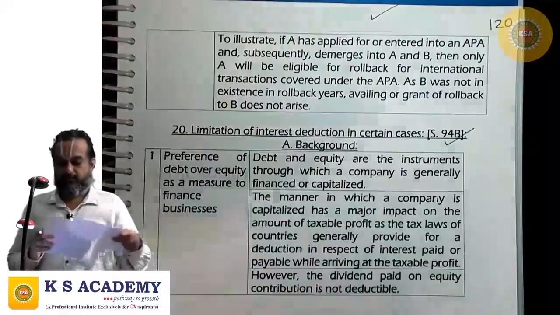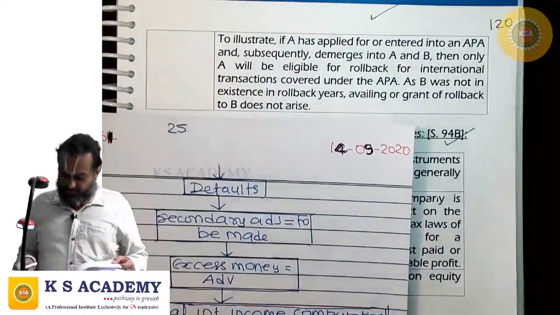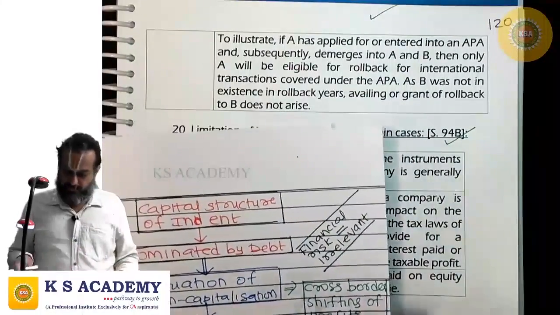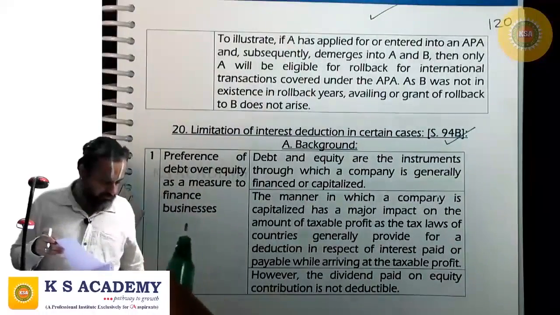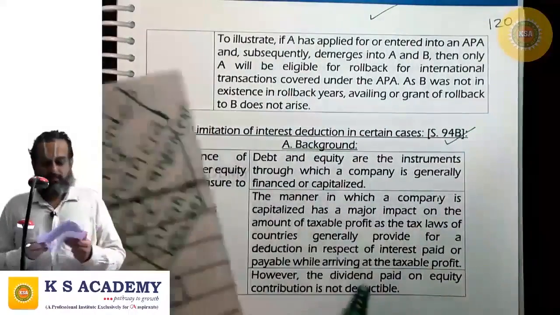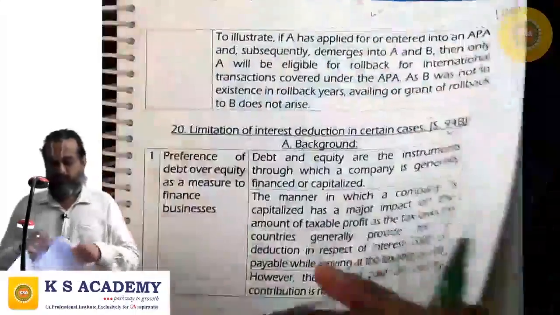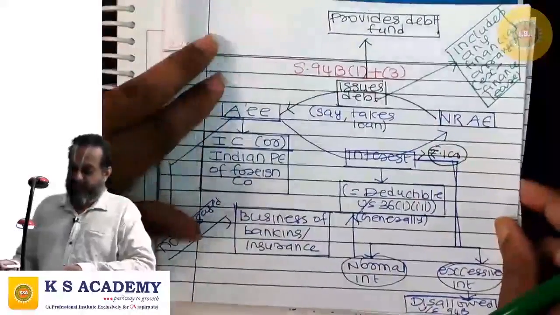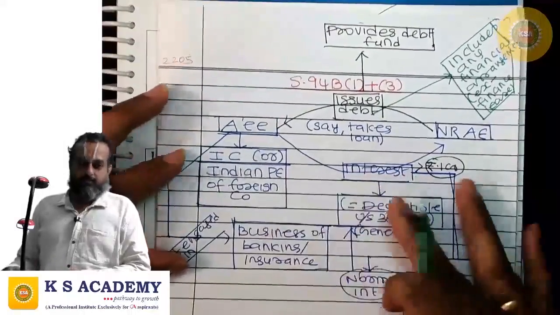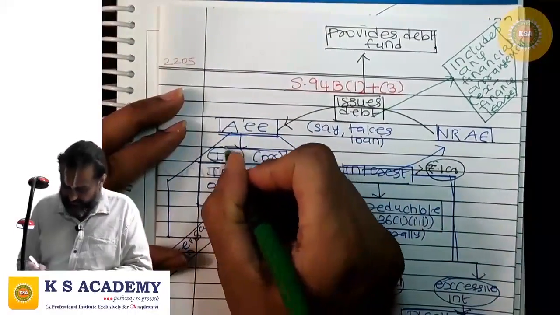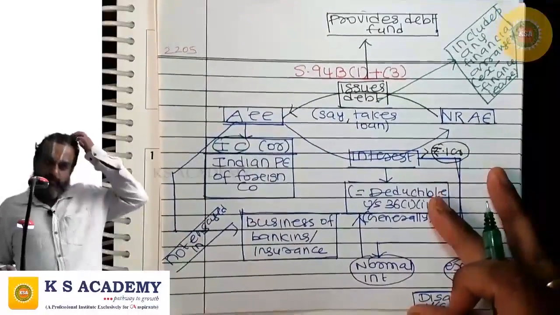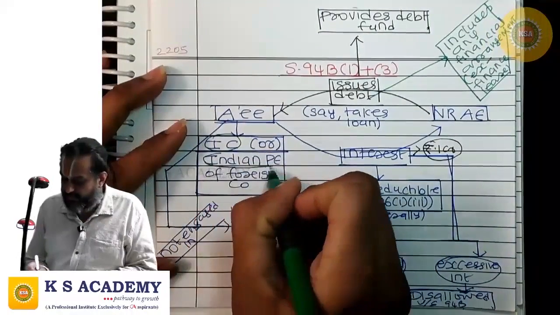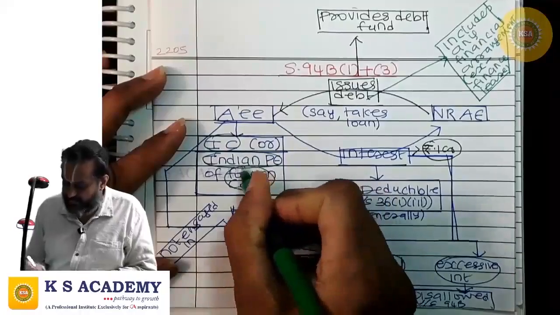Fine. In 94B, what is given? Let me show you. When 94B applies, first of all, let us learn that. The assessee should be an Indian company, or an Indian PE of a foreign company.